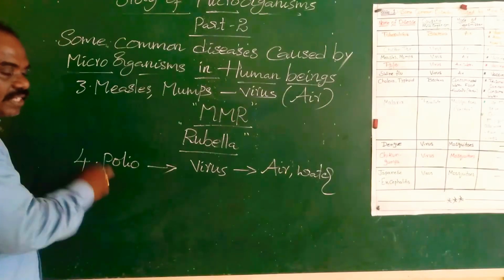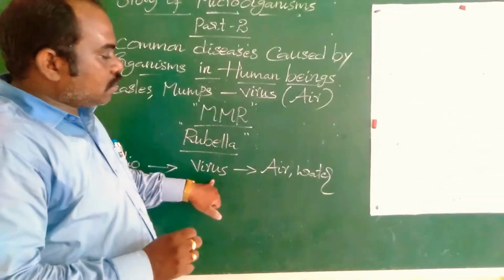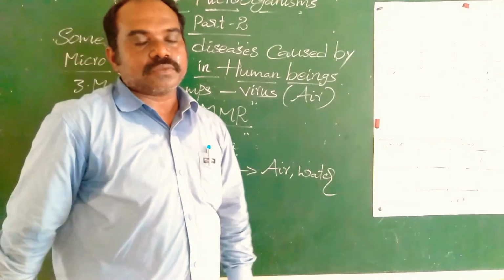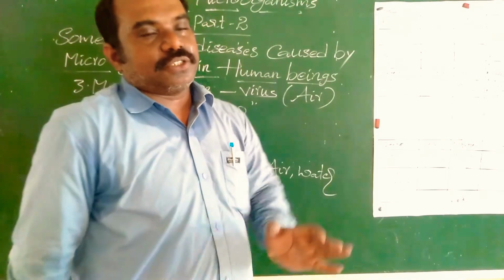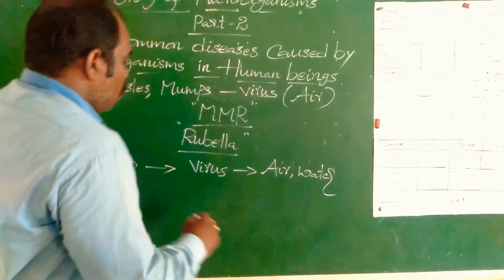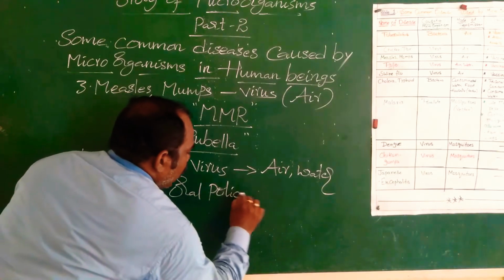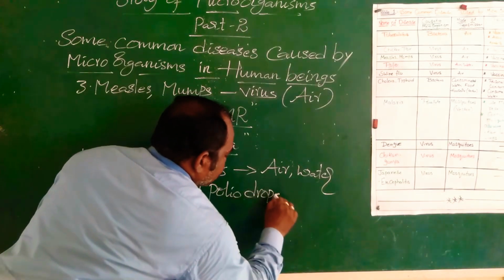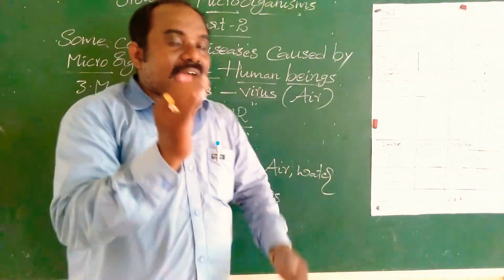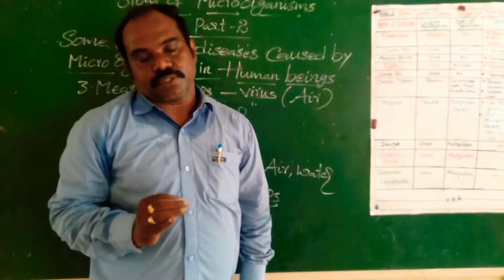Polio is a dangerous disease. Polio is caused by a virus. The mode of transmission is air and water. Which type of vaccine prevents polio disease? Oral polio drops. Oral polio drops are the vaccination to prevent polio disease.